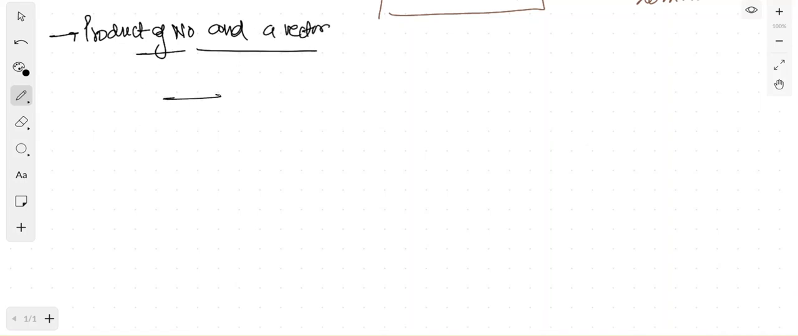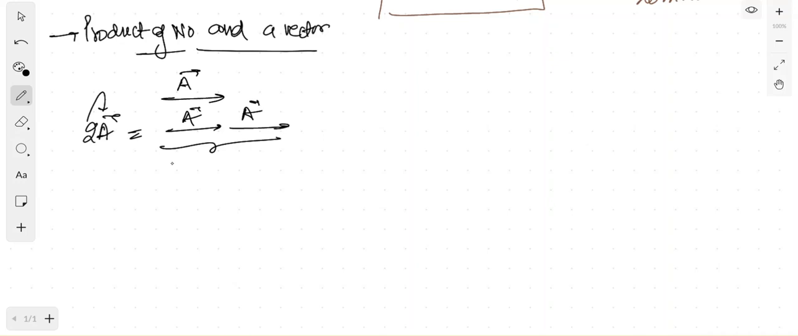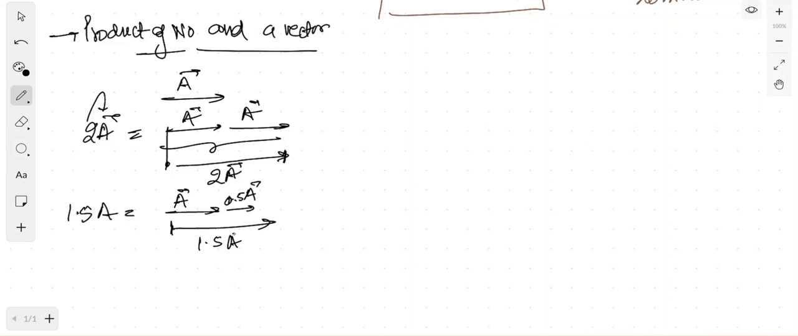Suppose this is vector a given, this is vector a. Okay, and you need to find 2a. Then what is it? You have multiplied 2 to this vector. What will be the change? The change is you have to add this 2 times. Okay, so this is a, and this complete vector from this point to this point will give you 2a. If you want 1.5a, then it will be a, plus 0.5a, which is half of a, and this complete will give you 1.5a.